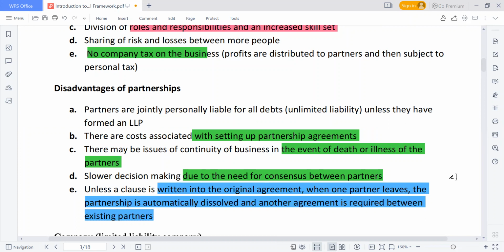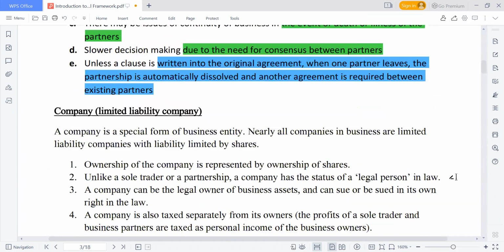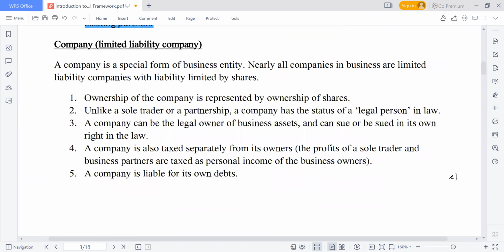So this is a brief disadvantage of these forms of business organization. And the third one is what we call a company, but we are focusing on the limited liability company. Please don't forget, in a company we can have 3 types. We can have companies limited by shares, we can have by guarantee, and we can also have unlimited. Yes, and we can also have by shares, and that is what we are referring to as limited.